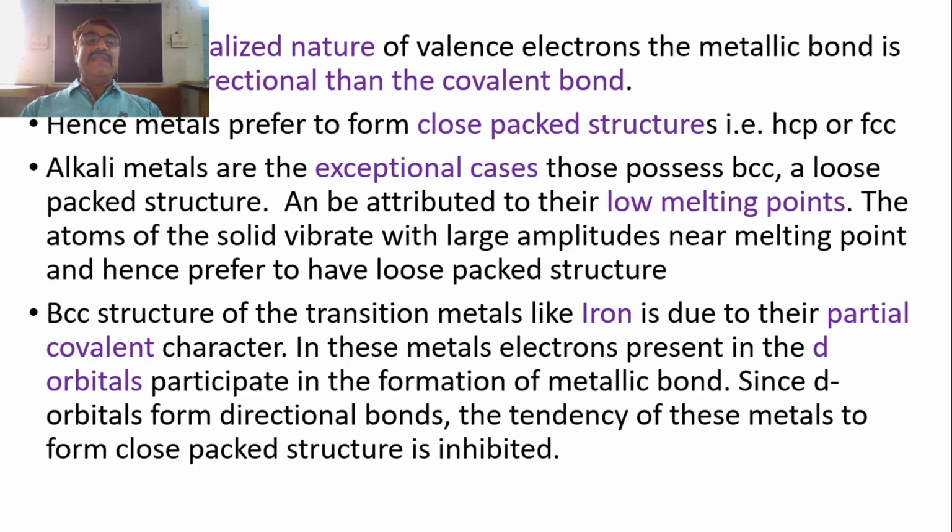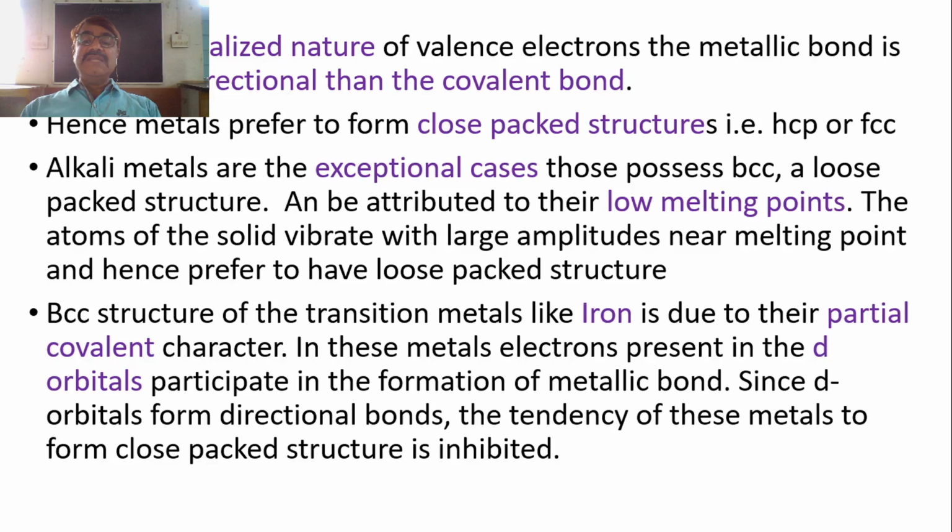Another exceptional case is iron. In the case of iron, though it is a metal, it does not prefer the close packed structure, it prefers the BCC structure. Other transition metals like iron also possess the BCC structure, which is loose packed. It is because of their partial covalent character, as we have studied here. In these metals, electrons are present in the d orbitals, which participate in the formation of metallic bond, and d orbitals are strictly directional.